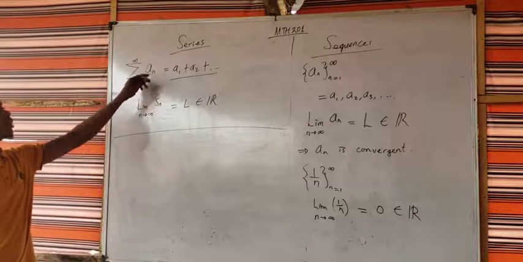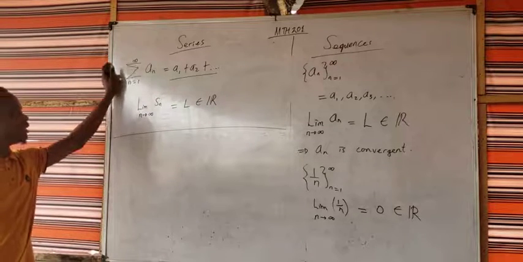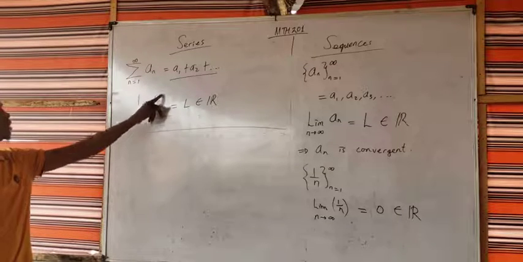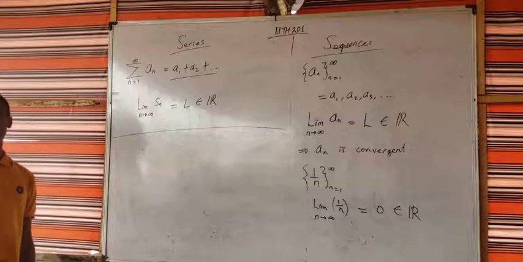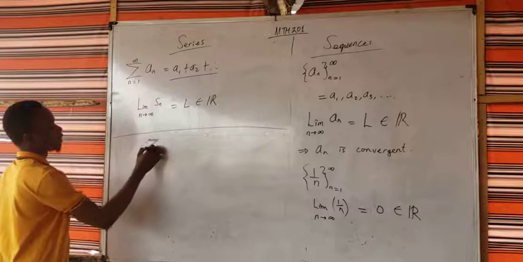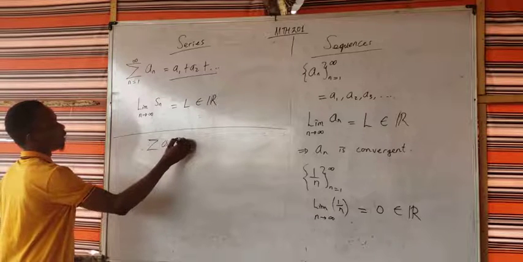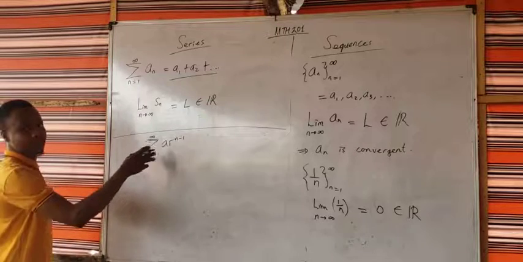No, it is not in all cases. Of course, you can be given some series, and then examining the pattern, you may be able to come up with the formula S sub n. For instance, we talked about the geometric series the other day, where I told you that if you have a series, let's say you have something like summation a r raised to the power n minus 1 from n equal to 1 to infinity. You are familiar with this?